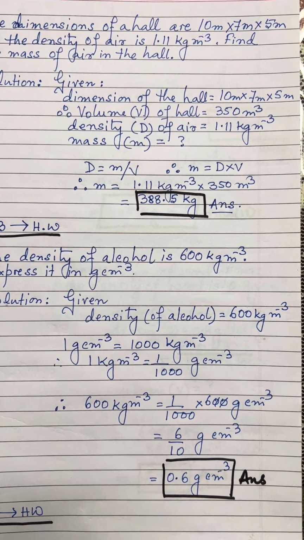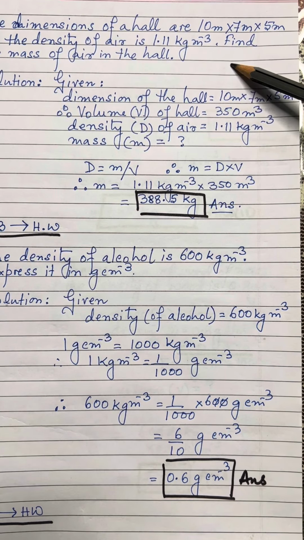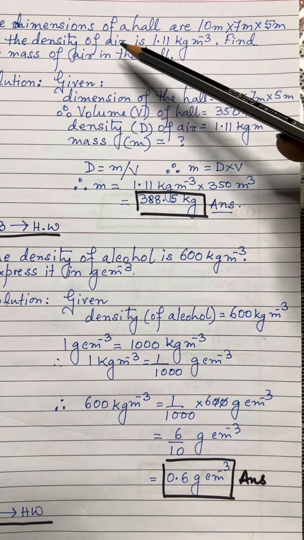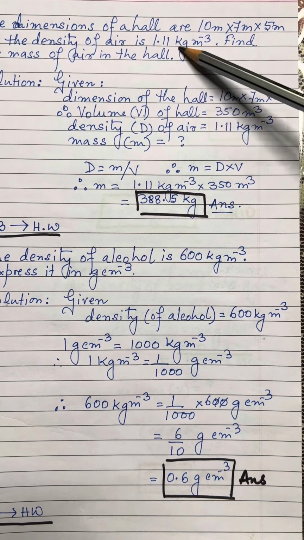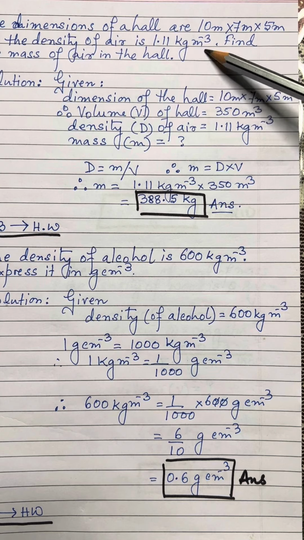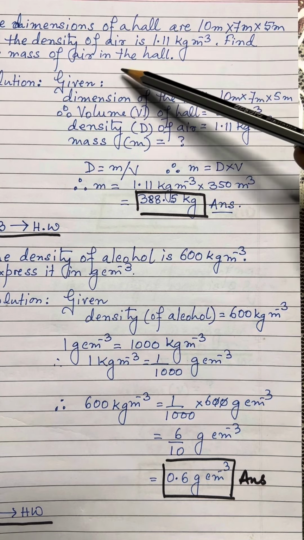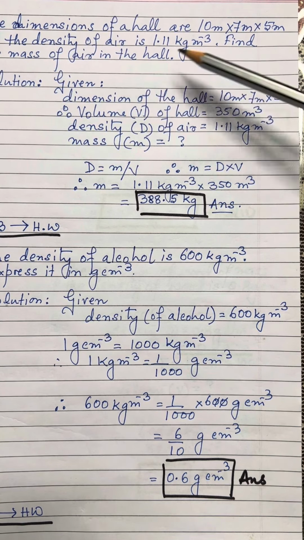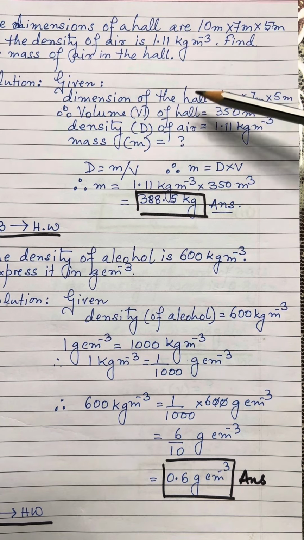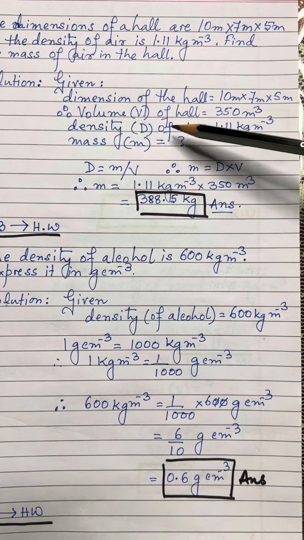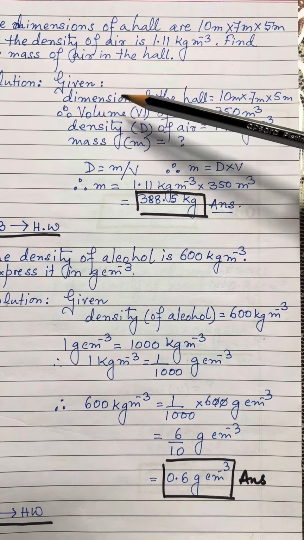Now, dear students, this is the second question. The dimensions of a hall are given to you. The density of the air is given in kilogram per meter cube. You have to find the mass of the air in the hall. So, we know that whenever we are writing any answer to any numerical, what we are supposed to do is first write the given.